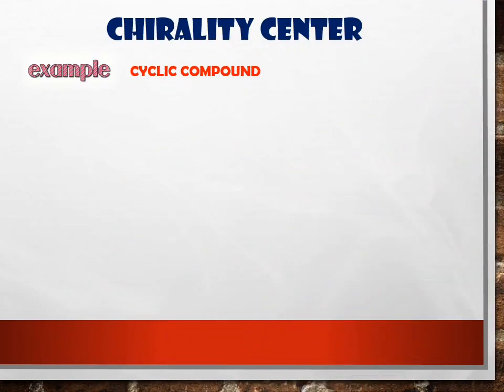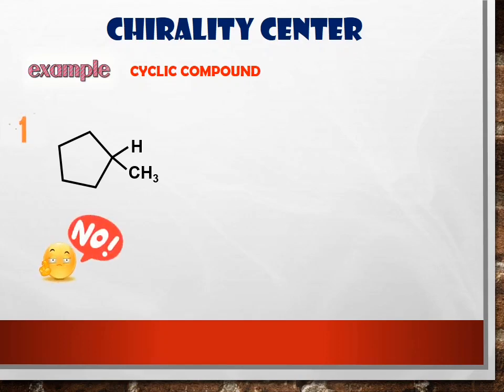Next, we look at an example of a cyclic compound. A cyclic compound means the compound contains a ring. Look at the first compound. For example here, does this compound contain a chiral carbon? No, this compound does not contain a chiral carbon.